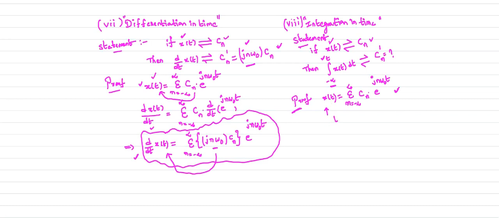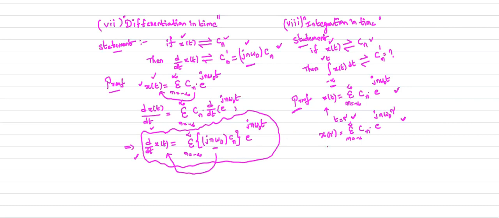So I will replace t by a dummy variable tau. I replace the variable in the above expression by a dummy variable tau and rewrite the expression. So x of tau equals sigma n equals minus infinity to plus infinity Cn e power jn omega naught tau. I just replace the variable, and everything else remains the same, to avoid the confusion. So that is your x of tau.